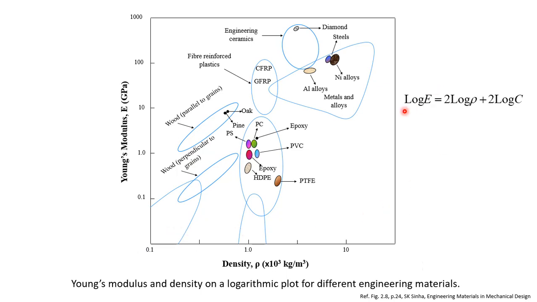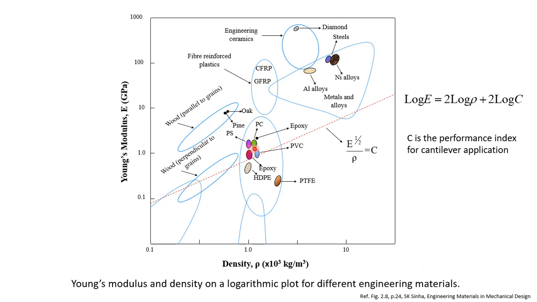Just now we have seen this equation for comparing the performance, and C is the performance index, which is given as E to the power half divided by rho for cantilever application. So if we plot the performance index here like this line, the slope of this line is 2, and the intercept will be decided based on what value of C we select. Once we have decided the performance index, we can see that these materials will be good for this application. It can satisfy the requirements.